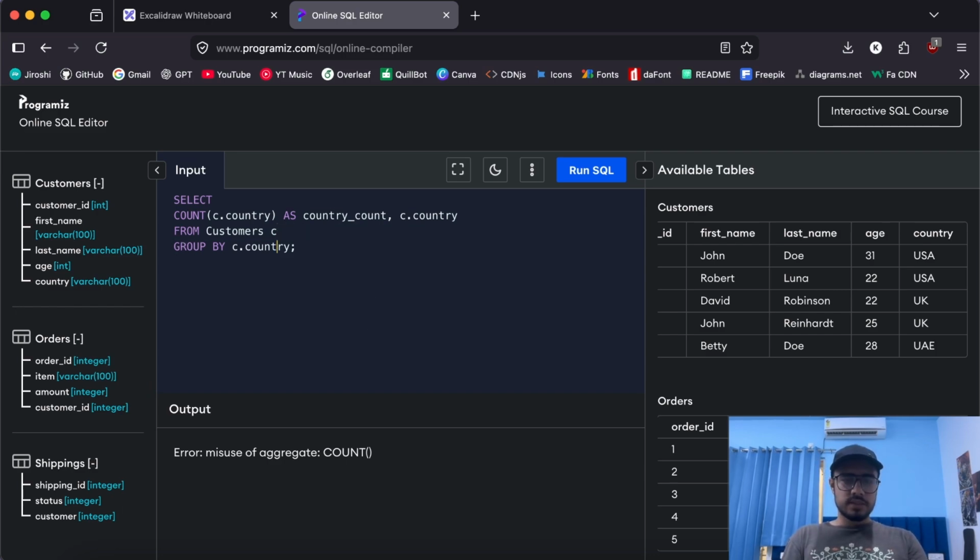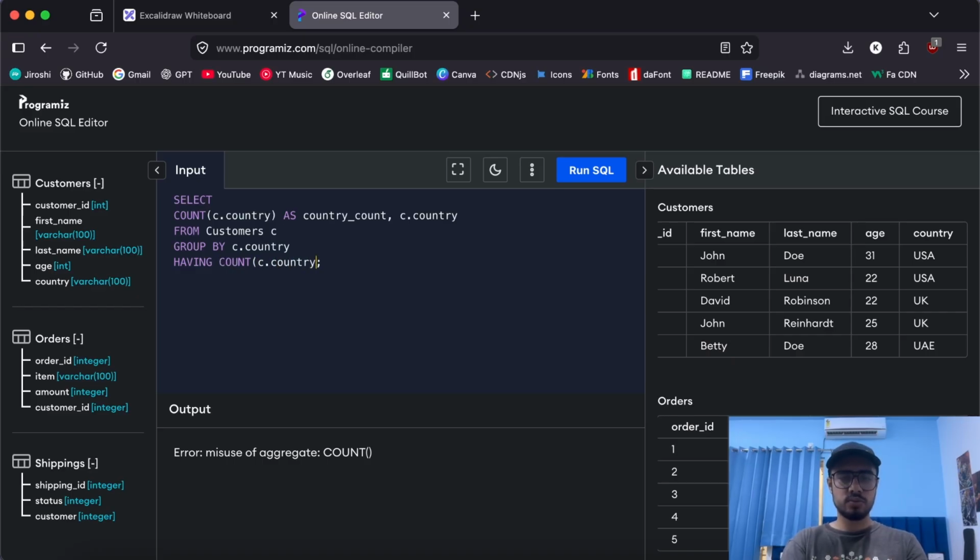So for that exact reason we have something called the HAVING clause. Now what is the HAVING clause? You can imagine HAVING as the WHERE clause for groups. When we use the WHERE clause, we use it for filtering simple SQL queries, right? But when we add grouping to the SQL query, then we need to use HAVING. So HAVING is something that supports aggregate functions as well.